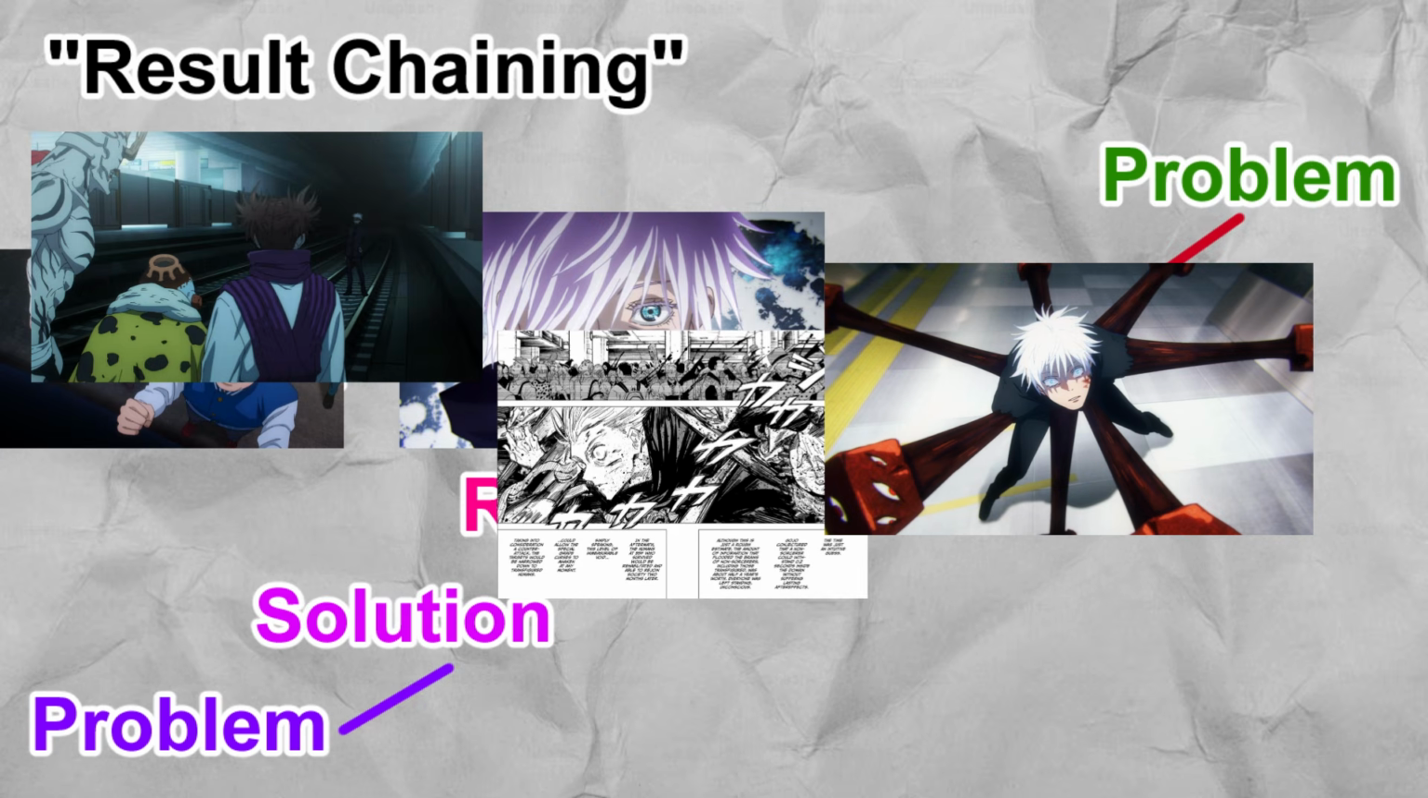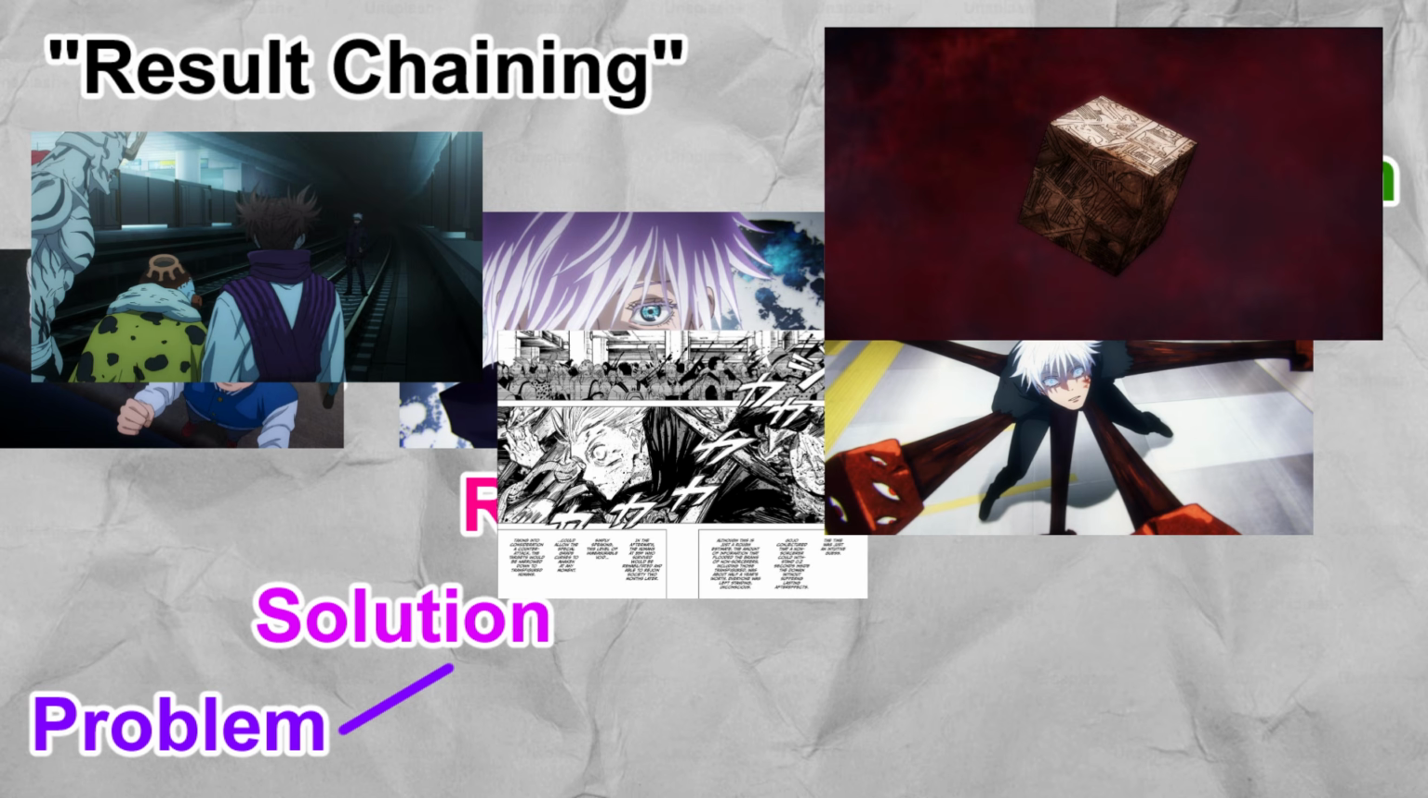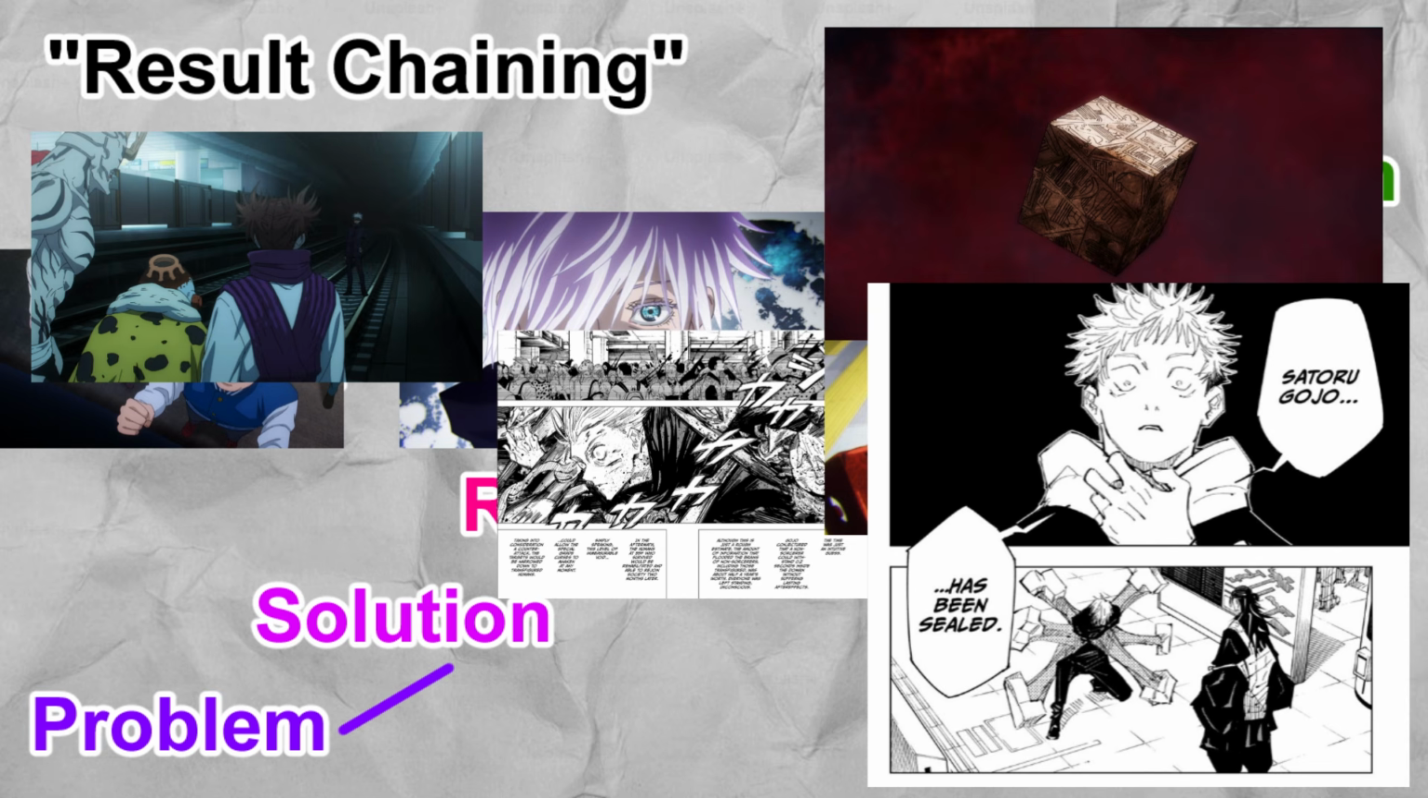This creates 2 new problems. The Gojo problem is that Gojo is sealed and needs to be saved. The knowledge problem is that the heroes don't know about this and need to work together in order to save Gojo. The result of one problem creating other problems is also result chaining.